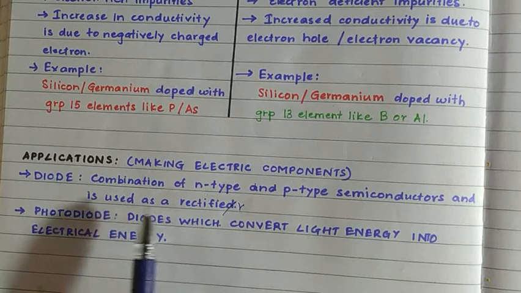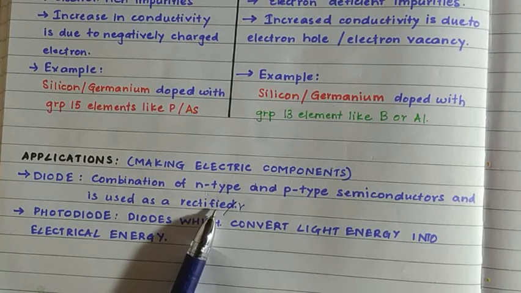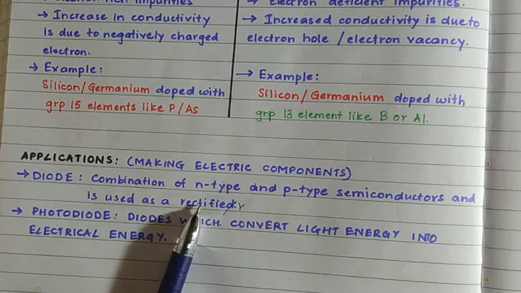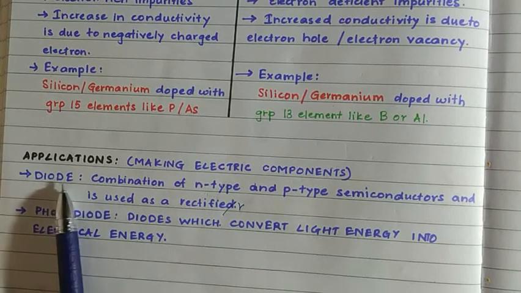Before moving on, what do you mean by rectifier? A rectifier is used for detecting or amplifying radio or audio signals. Like, you know what transistors are, right? Transistors are made from these diodes.